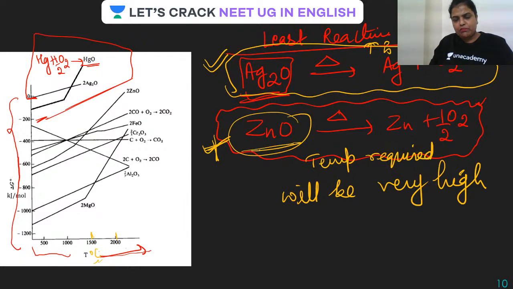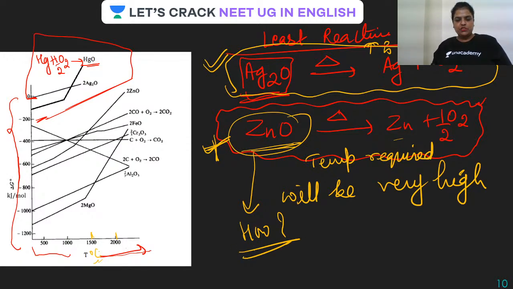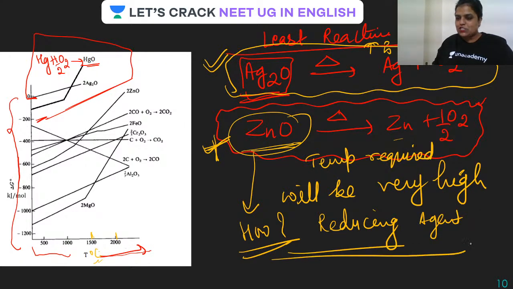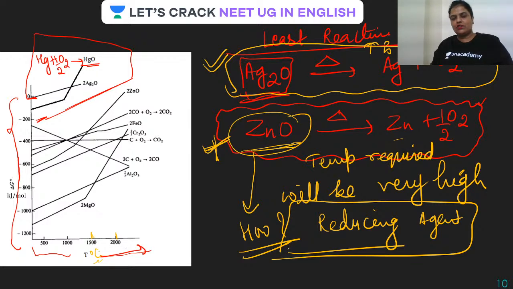Okay, if we cannot simply heat them and reduce this way, then how to reduce them? And yes, to know which reducing agent is to be used, it is all about the Ellingham diagram. Done. Now let us do that.